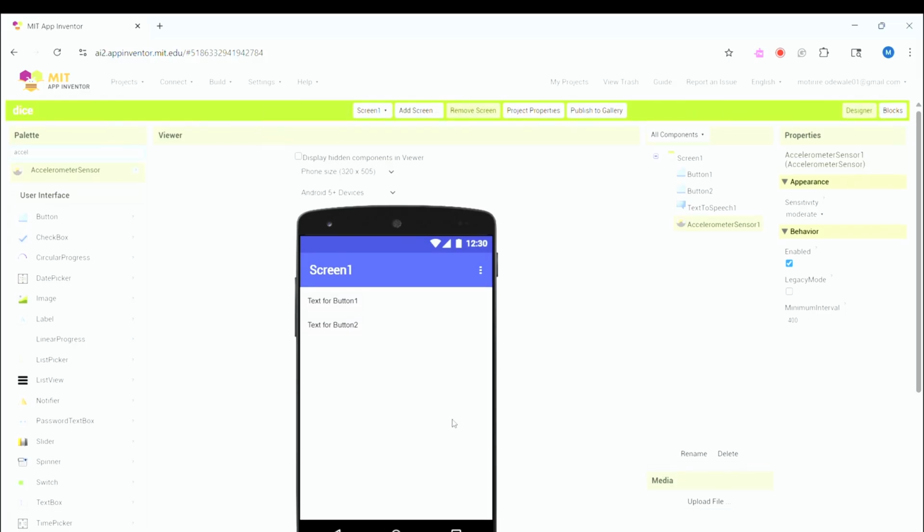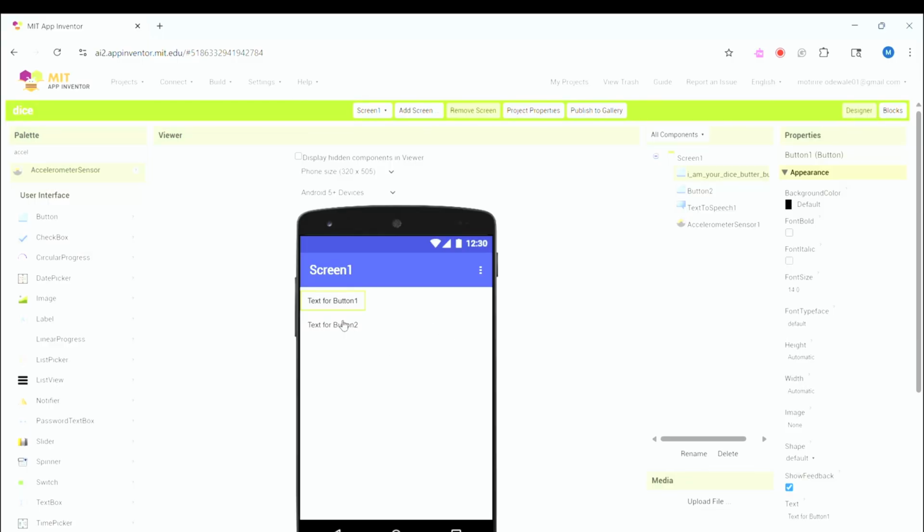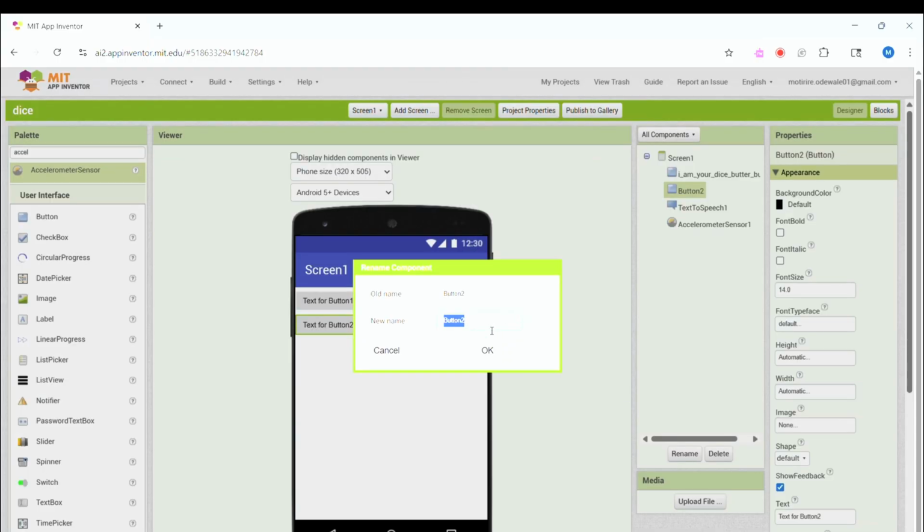Now that we've gotten that, let us rename this button to I am your dice but better button, and button 2 to projector button.